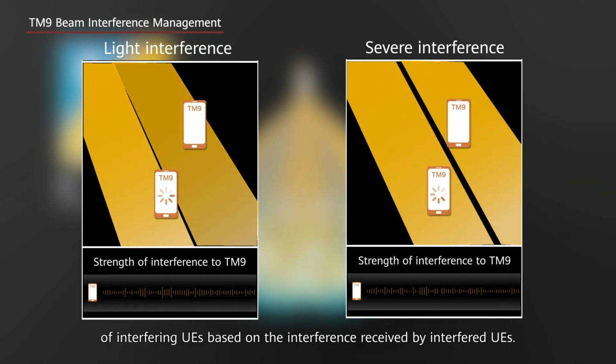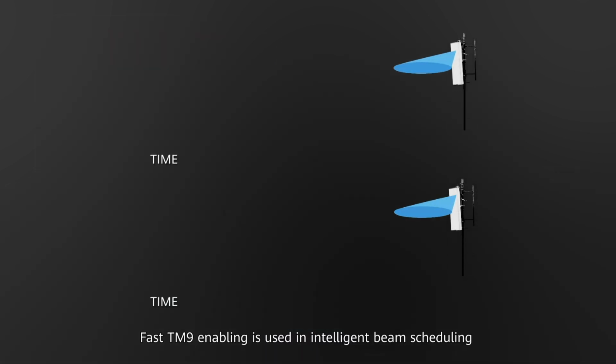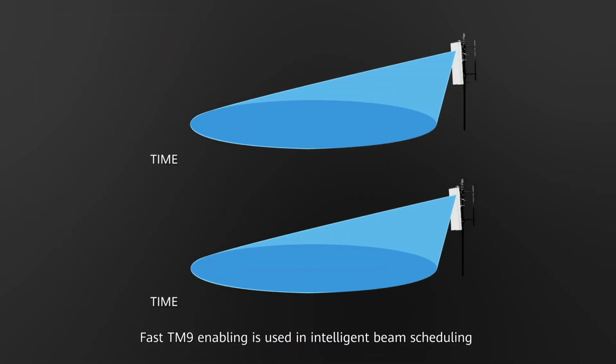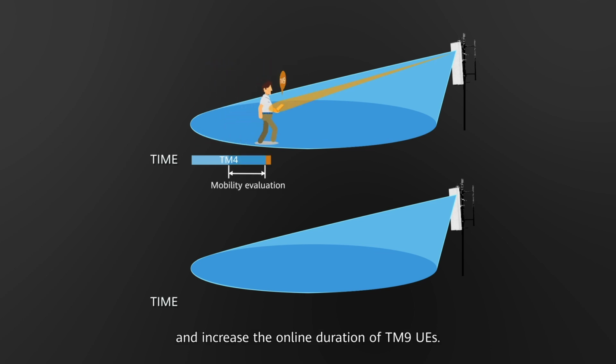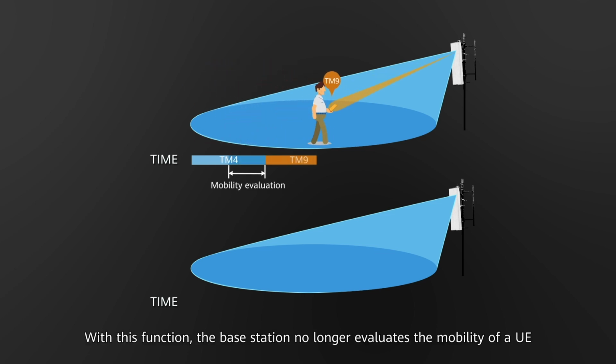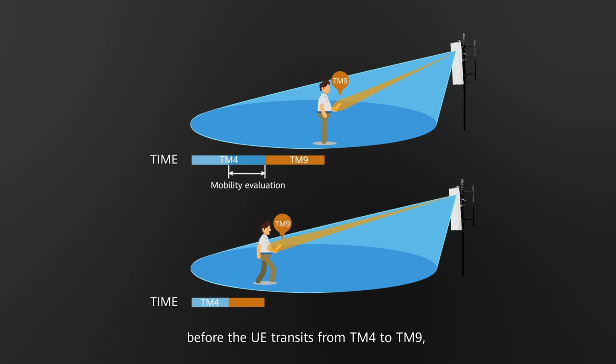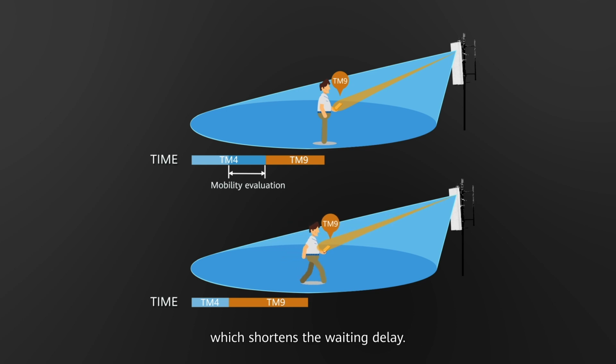Fast TM9 enabling is used in intelligent beam scheduling to shorten the delay of entering TM9 and increase the online duration of TM9 UEs. With this function, the base station no longer evaluates the mobility of a UE before the UE transitions from TM4 to TM9, which shortens the waiting delay.